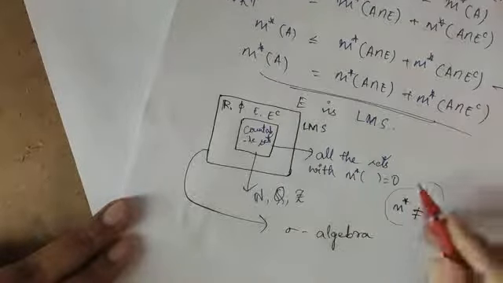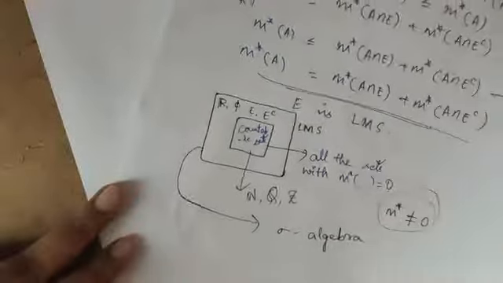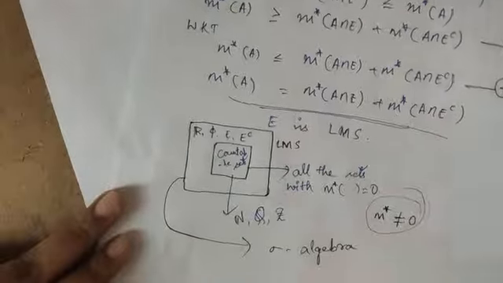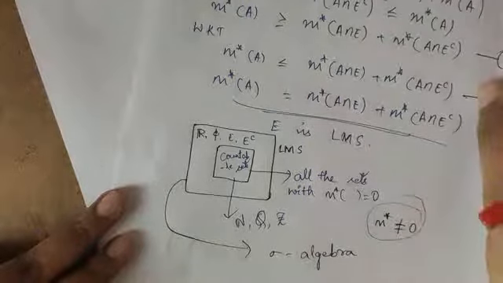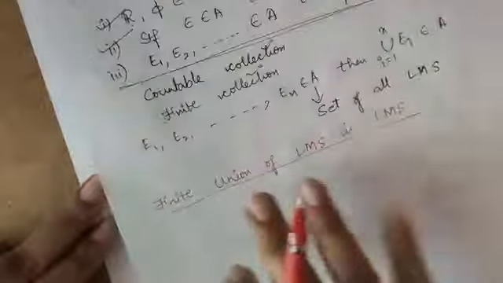In order to find that out, we are defining a sigma algebra, and since one of the properties of a sigma algebra is that a finite union of Lebesgue measurable sets is Lebesgue measurable, we are proving that property. So let's prove that property now.